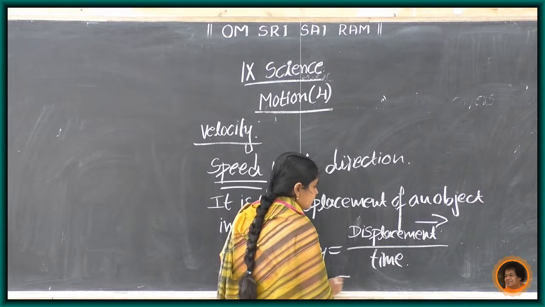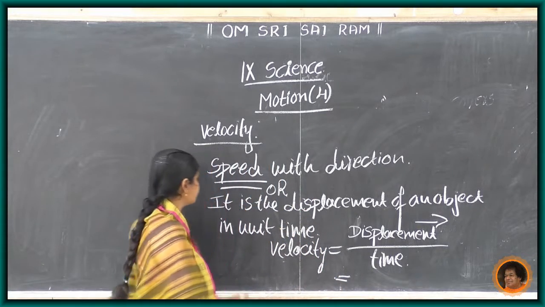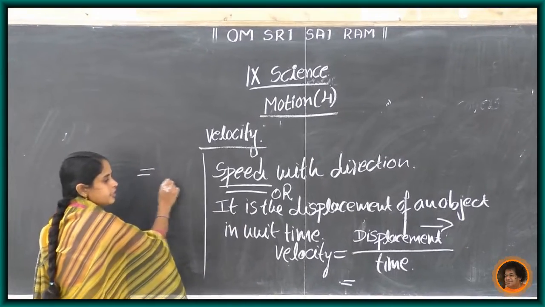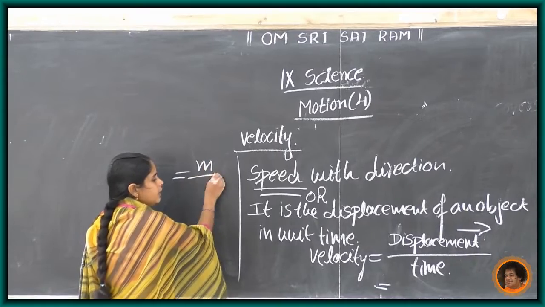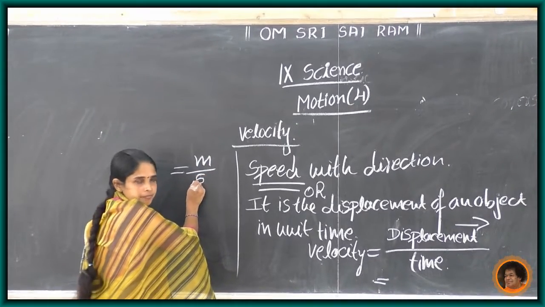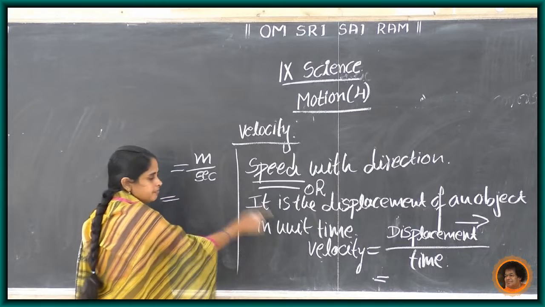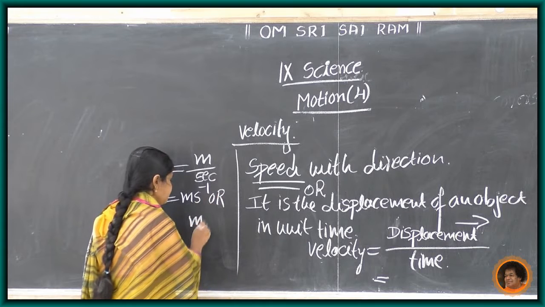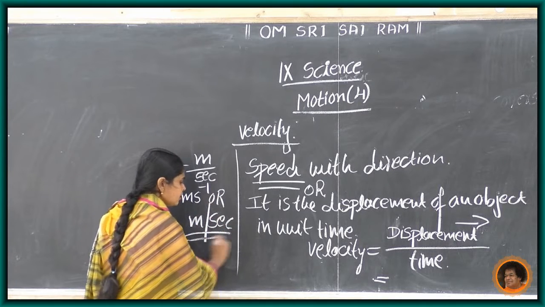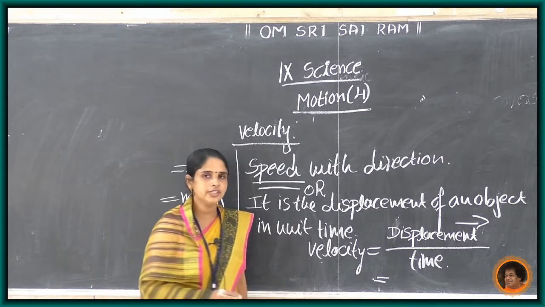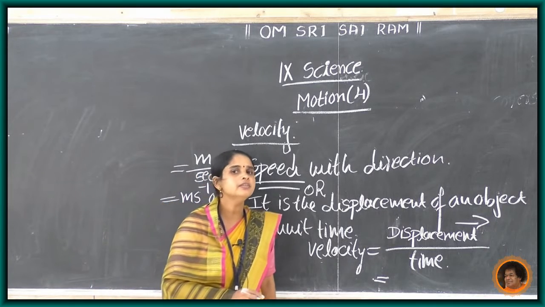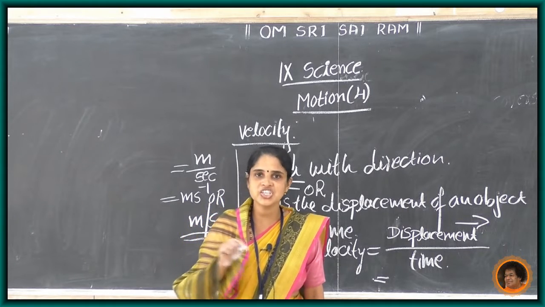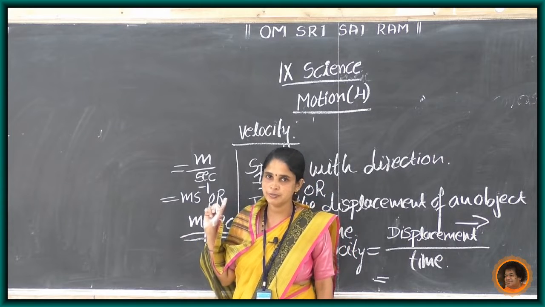Then what is the SI unit of velocity? Velocity equals displacement divided by time. So the SI unit: displacement unit meter divided by time, second. So the SI unit of velocity is meter per second. So speed with direction is called velocity.